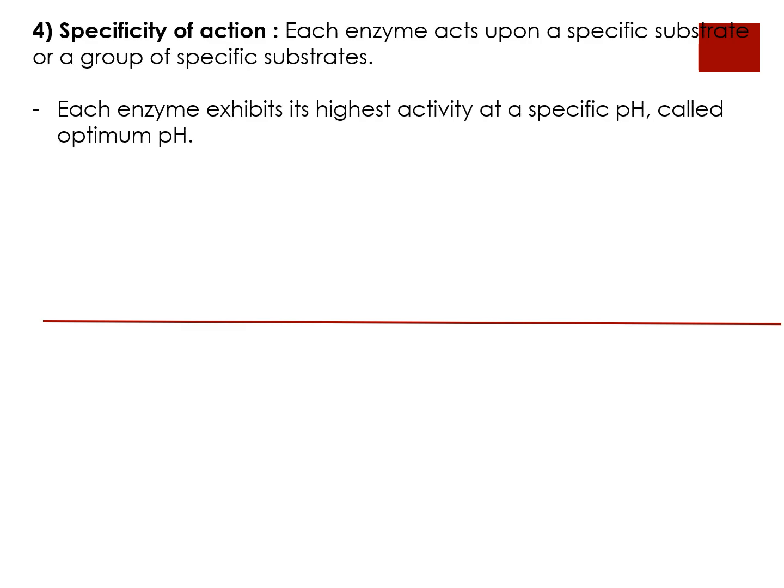Specificity of action. Each enzyme acts upon a specific substrate or a group of specific substrates. So enzymes are very specific in their action. They will act only upon a specific substrate. For example, lipase enzymes will act only on lipids. Protease enzymes will act only on proteins. Each enzyme exhibits its highest activity at a specific pH called the optimum pH.